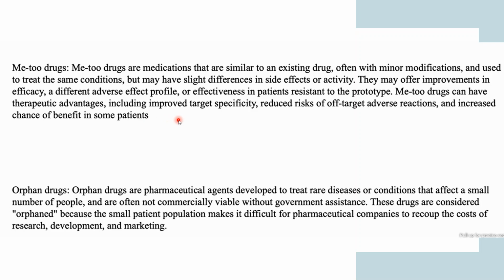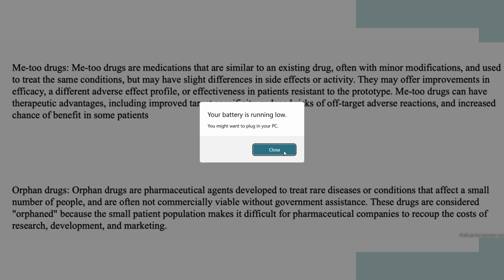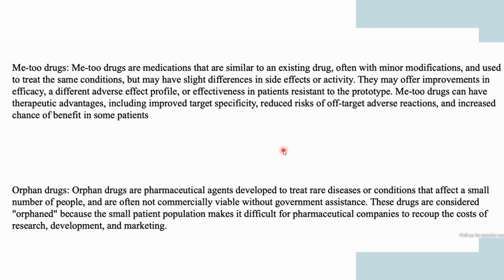So these Me Too drugs are basically mimicking agents of a drug which is already marketed. Here, these Me Too drugs have a minor modification from the drug which is already available in the market to treat some kind of condition.